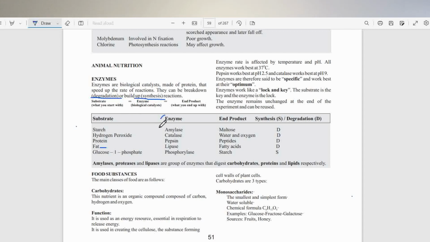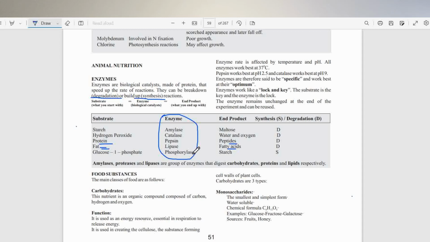Now, if you look at this group of enzymes here, beginning from amylase, amylase acts on starch and converts starch into maltose. Catalase acts on hydrogen peroxide and breaks it down into water and oxygen. Pepsin usually acts on protein and converts them into peptides, while lipase breaks down fat into fatty acid.